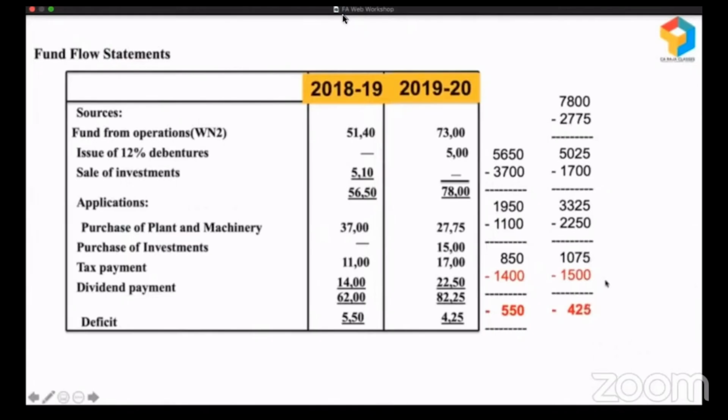They've invested in someone else's business. This business is not learning from its mistakes. When they are left with 1,075, they should have stopped at that level. They should have ensured that this money is going for supporting the working capital requirements of the business, but they didn't do. Okay, so all these kinds of hidden practices will get caught, will get revealed in the fund flow statement.